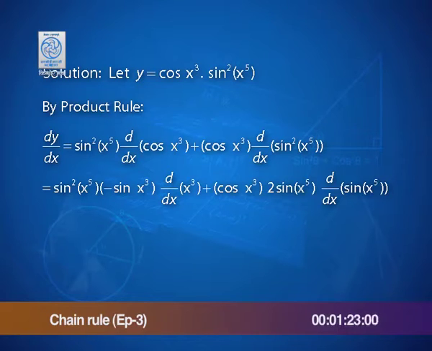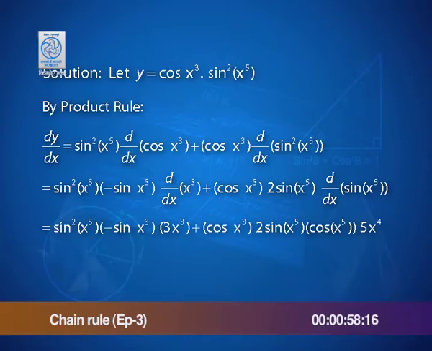Let us also take a look at the next term before we complete the first term derivative. Here, sine square x to the power 5, the outermost layer is of the square function. So, differentiating, I would get 2 times sine of x to the power 5 into the derivative of the base, that is the derivative of sine of x to the power 5. Completing the differentiation, we get sine square of x to the power 5 into negative sine of x cube into the derivative of x cube, giving us 3x square.